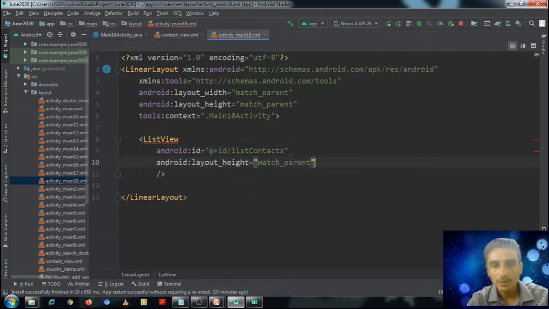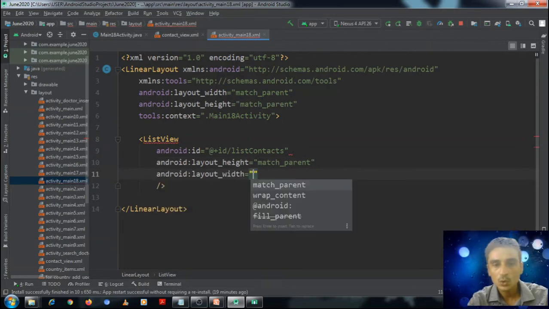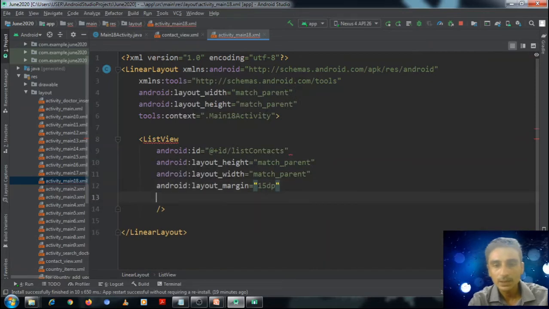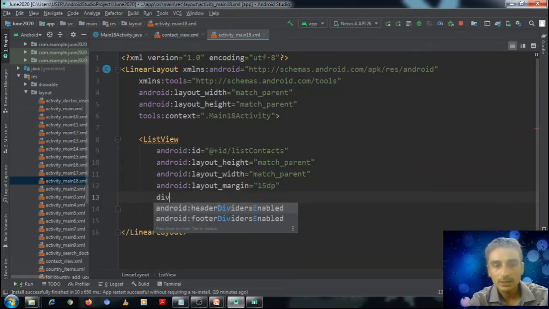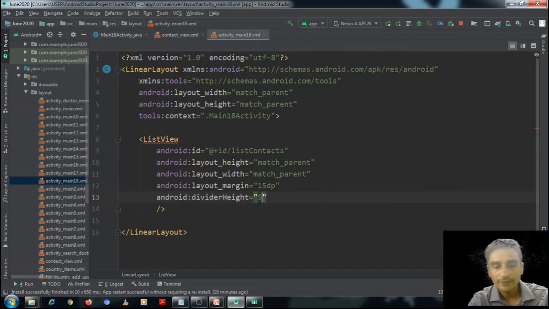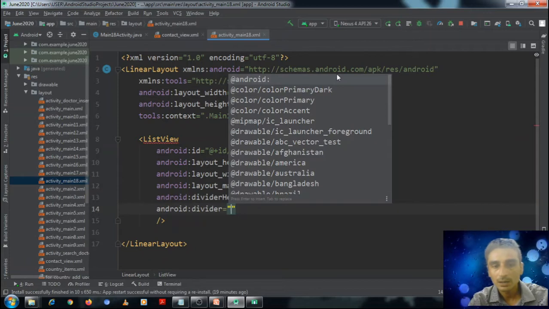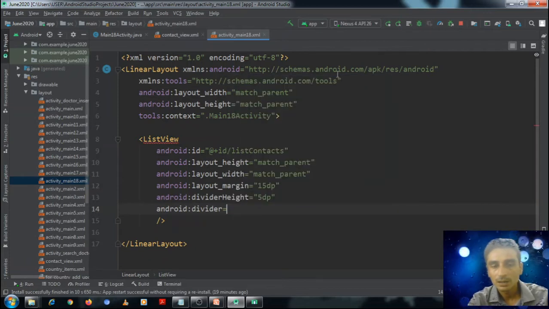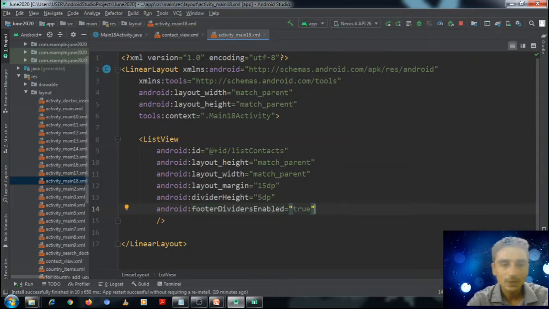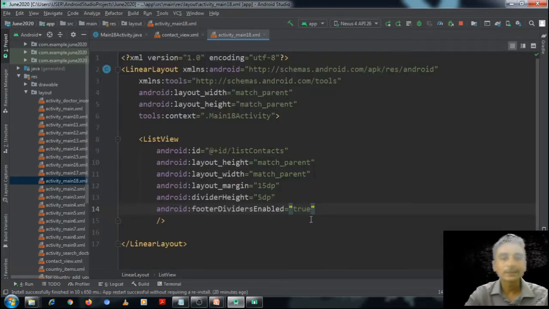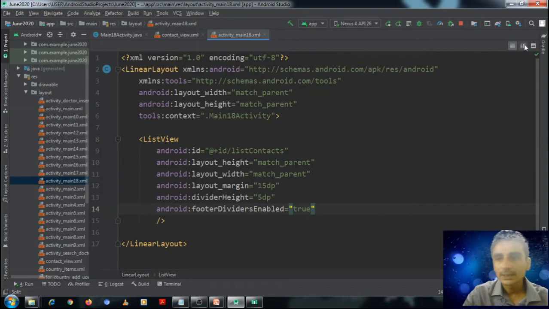Height match parent, width also match parent, margin I should set 15 dp. Divider height 5 dp, divider enable true.